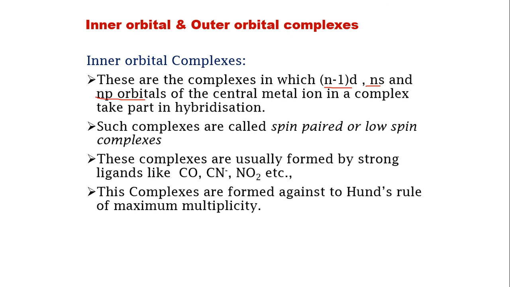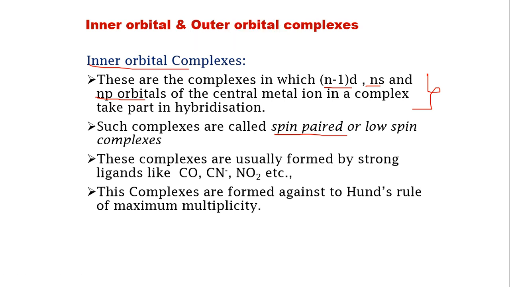The complexes which use n-1 d, ns and np orbitals for hybridization come under inner orbital complexes. Such complexes are spin paired or low spin complexes. The spins in these complexes will be paired, and whenever there is spin pairing, these complexes are also known as low spin complexes.